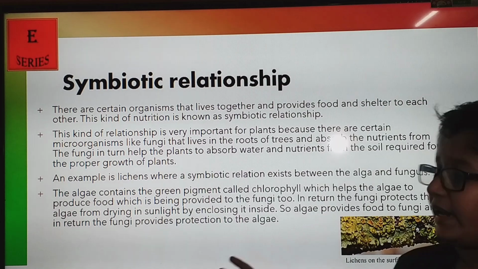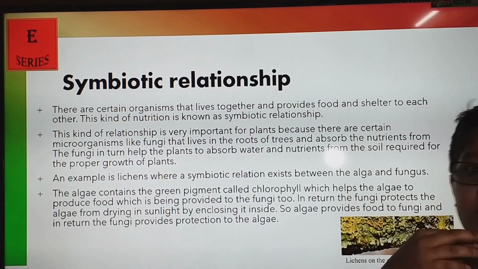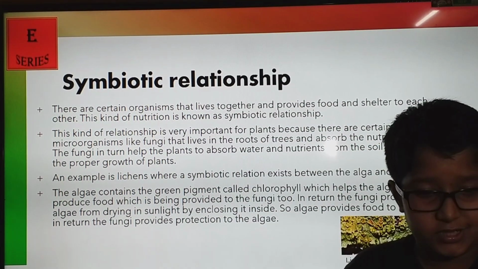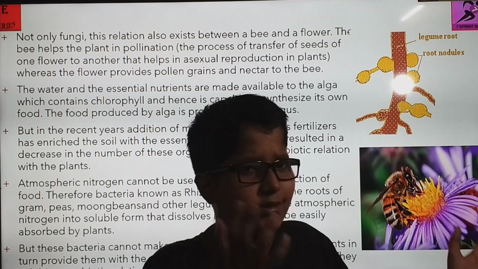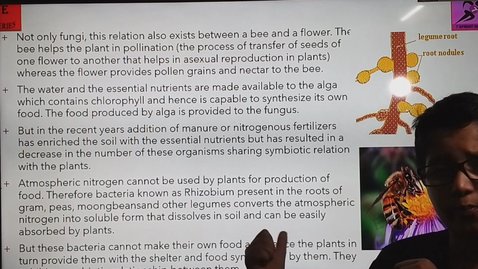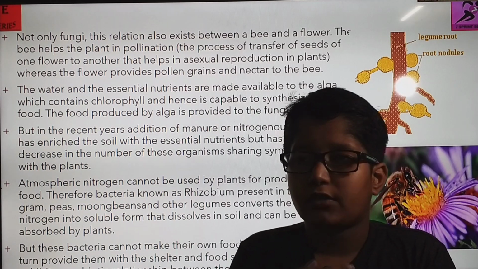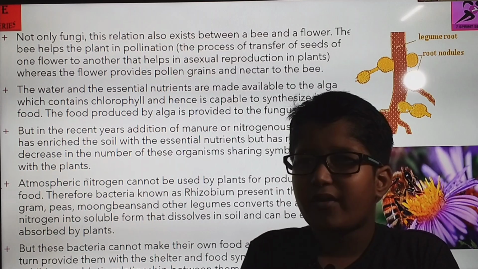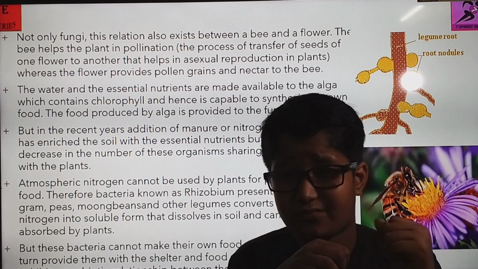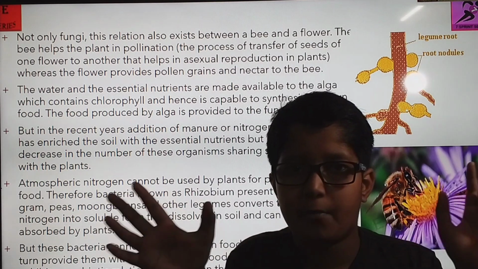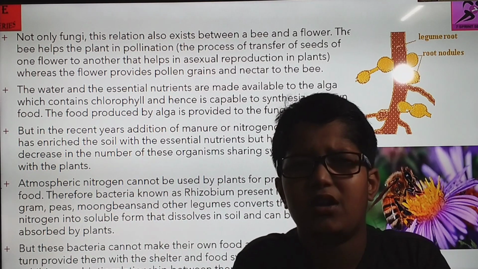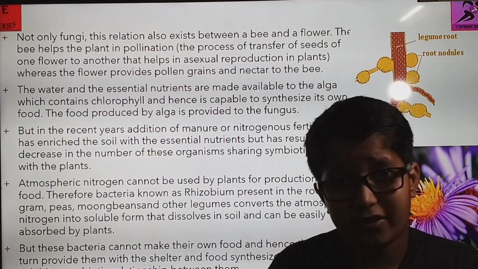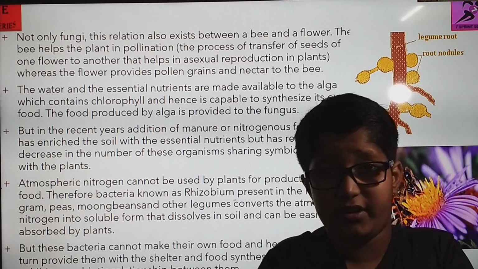Now algae is afraid of drying in sunlight. That's why it goes to humid places. So it goes inside and the fungi encloses it. That's all I wanted to tell you. One important point which is left is that we learned about symbiotic relationship, where both the plant and the fungus are benefited. Now when we add a lot of artificial fertilizers, not natural ones, which do no harm, but artificial fertilizers, they contain chemicals that can harm these fungi which have a symbiotic relationship with the plant. So the plant can also suffer a loss, and the fungus already loses its life.